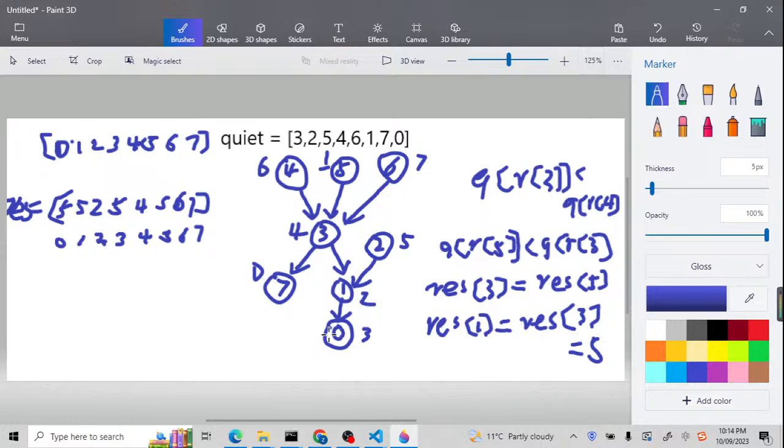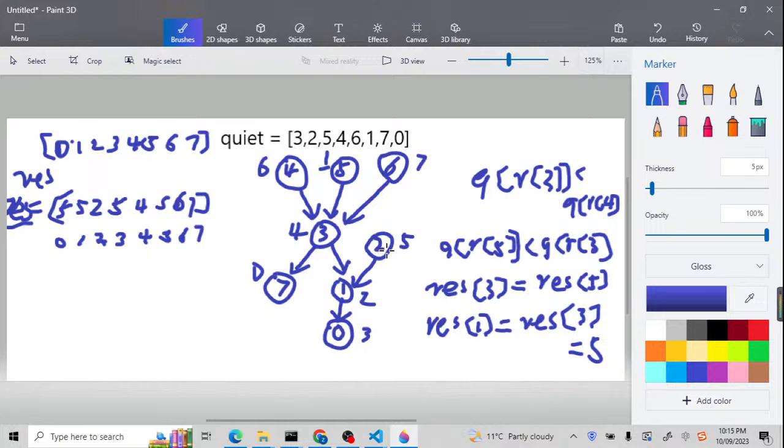So for this one, if it is 0, what are we going to return? We're going to return this node 5. And for node 1, it also means person 1. By the way, this is just a result array, just for the result I'm going to return. So for person 1, it's also the same, because the quiet value of 1 is the least quiet. And this 5 is the person, so I'm going to return the person 5.